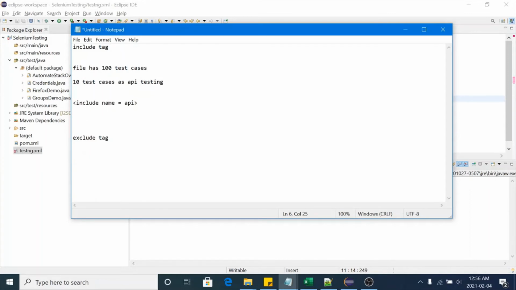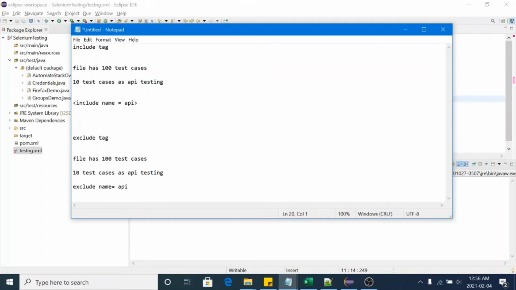Now take the same example for the exclude tag. We have a file with 100 test cases and 10 test cases on API testing. Now if we use the exclude tag for API, name is equal to API, in this case it will execute 90 test cases.